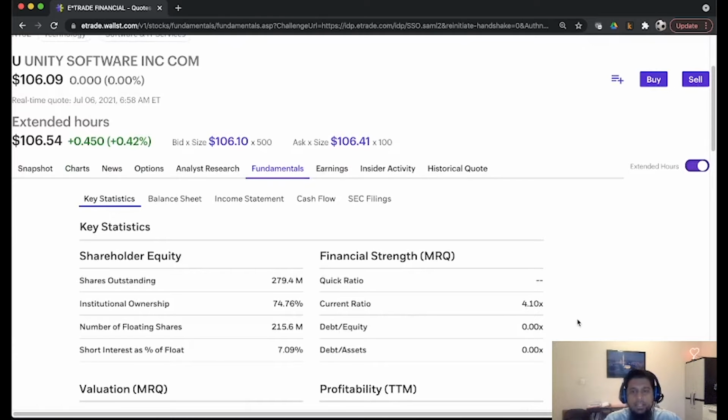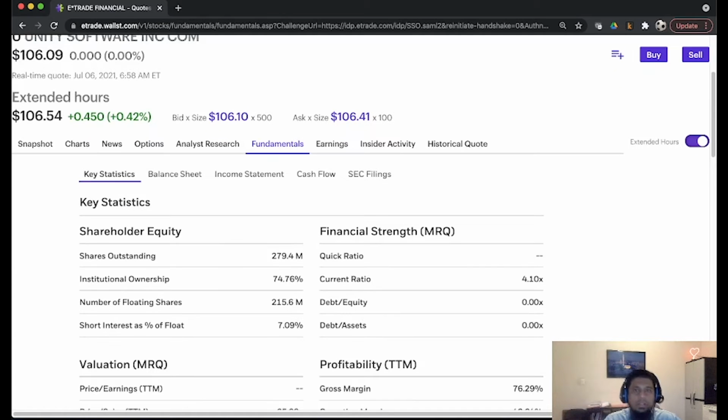If we take a look at the fundamentals, the company has a current ratio of 4.1, which is current assets divided by current liabilities. This is a very healthy number. We see that the debt to equity and debt to assets is zero, which means that the company has net zero debt. This is a very positive factor because in the future the interest rates are forecasted to increase, and then the company will not be in a disadvantaged position to make debt payments at higher rates.